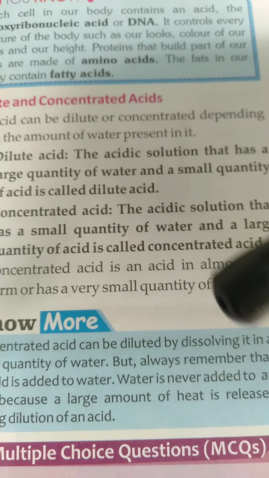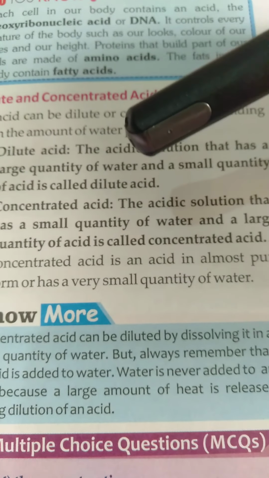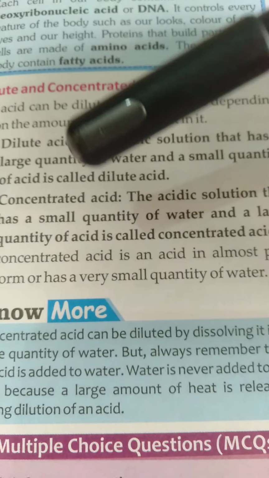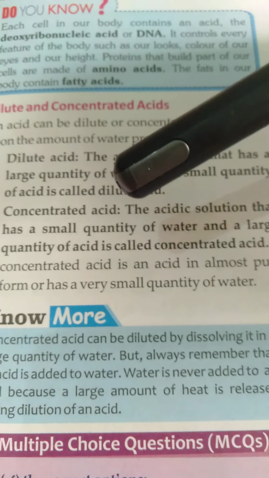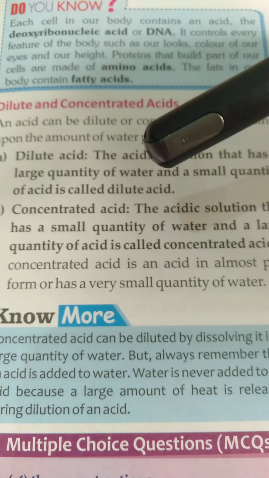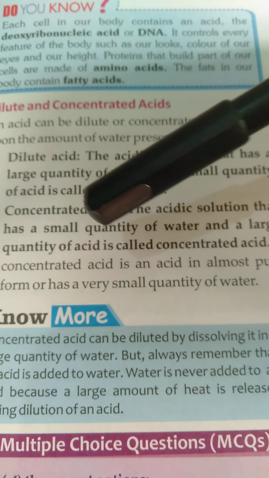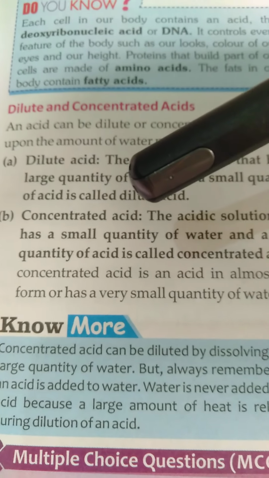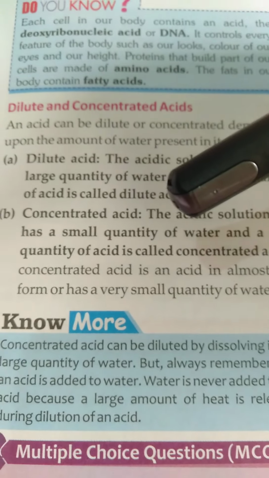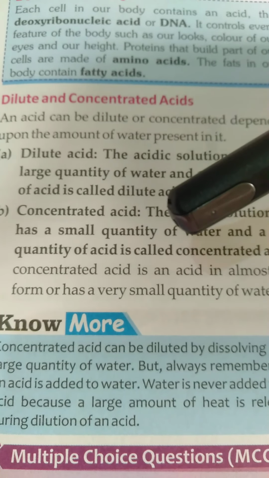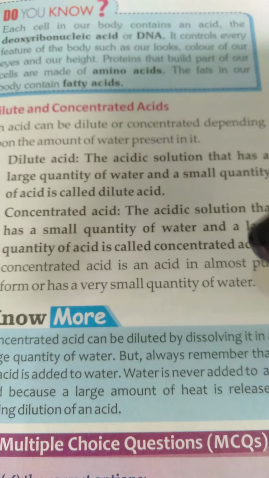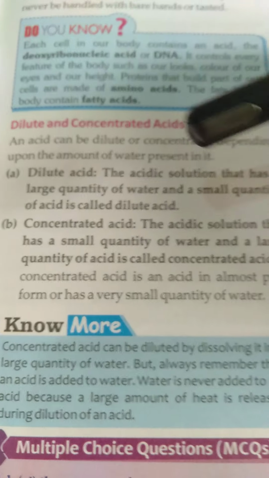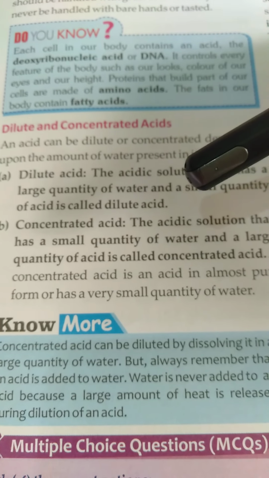About the concentrated acid: the acidic solution that has a small quantity of water and a large quantity of acid is called concentrated acid. Concentrated acid में क्या होता है? Acid ज़्यादा होता है and less quantity of water. Water कम होता है. So this is more effective. It is very dangerous also if you do not handle it very carefully. The concentrated acid is almost pure form or has a very small quantity of water. जितने भी concentrated acid होते हैं वो pure form में होते हैं and they have very less water, but dilute acid में more quantity of water is present.